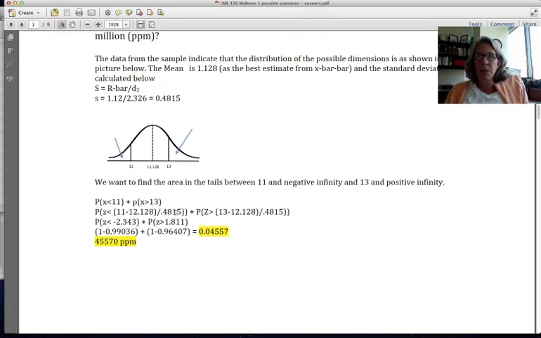I convert that to a z-score by taking X minus X bar over S, and then calculate the probability that z is less than that value or greater than that value. I get a value of 0.04557, and I multiply that by 1,000,000 to get 45,570 parts per million.